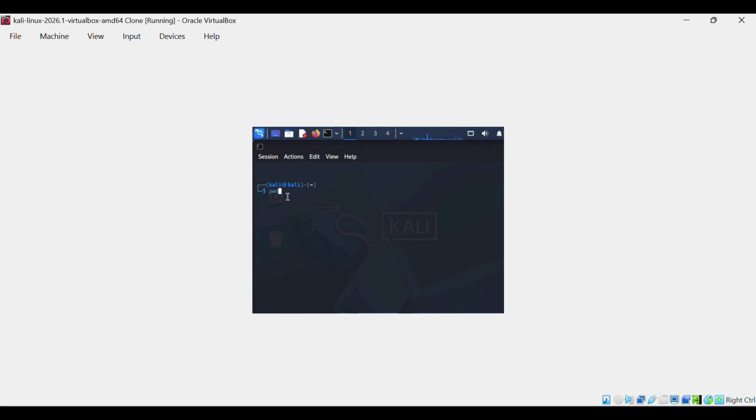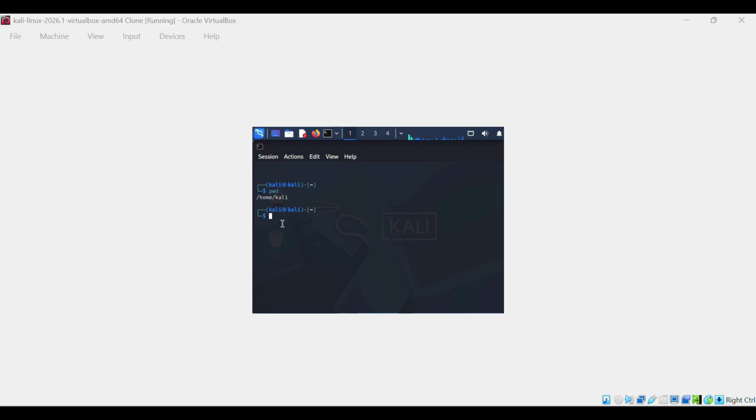So write pwd and press enter. Here is the answer: /home/kali. This is my present directory. If the output shows /home/user, that means we are inside the home directory of the user.